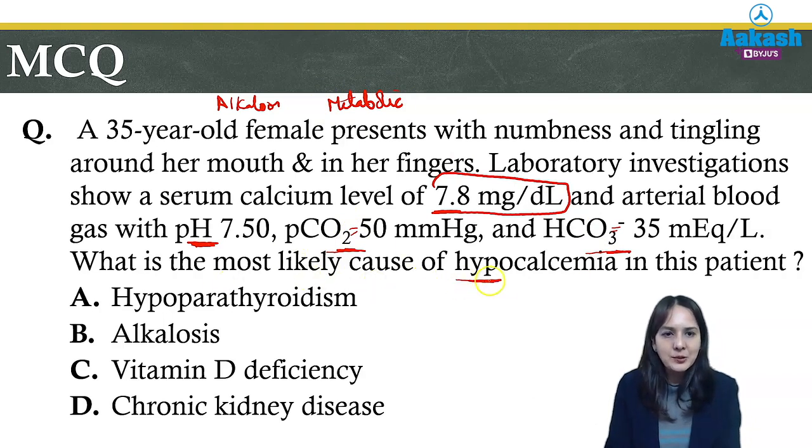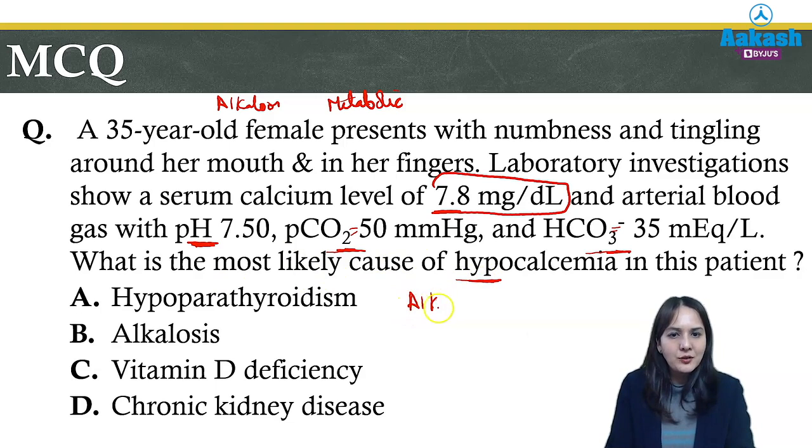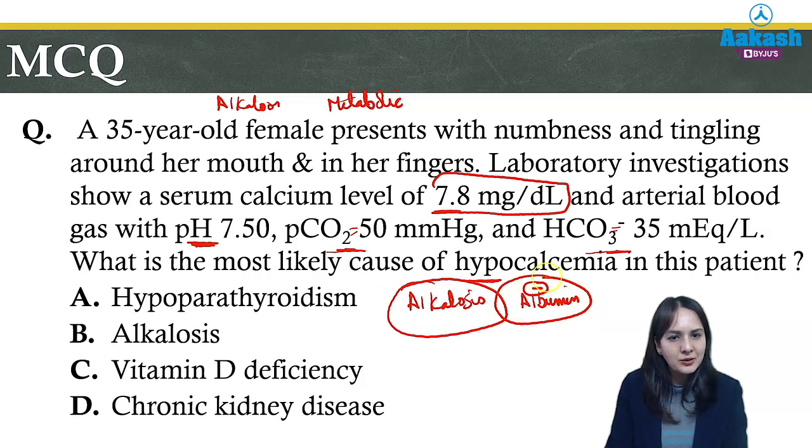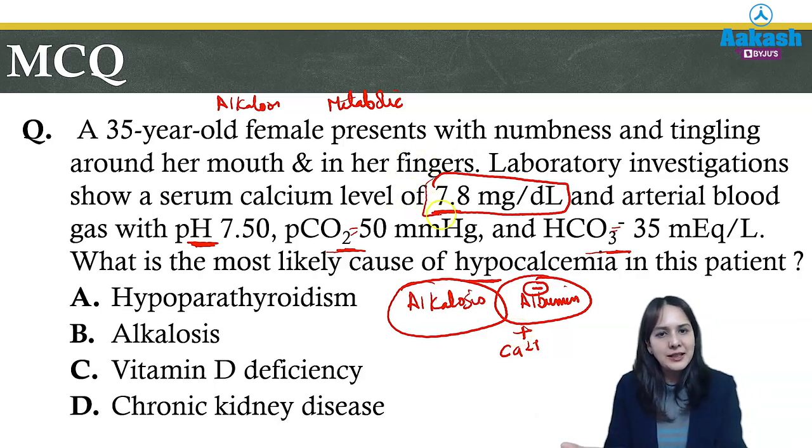So what is the cause of hypocalcemia in this patient? Now the patient we have understood is suffering from alkalosis. Now what happens in alkalosis? Whenever there is high pH, the ions act as anions. Why? Because at high pH they are converted to negatively charged. So albumin, which is the main protein of the body, will be more negatively charged whenever there is alkalosis. So if it is more negatively charged, it will bind to calcium, which is positively charged, more tightly, such that free calcium is not available. So that is why calcium levels are low, and due to lower calcium levels, there is numbness and tingling around her mouth.